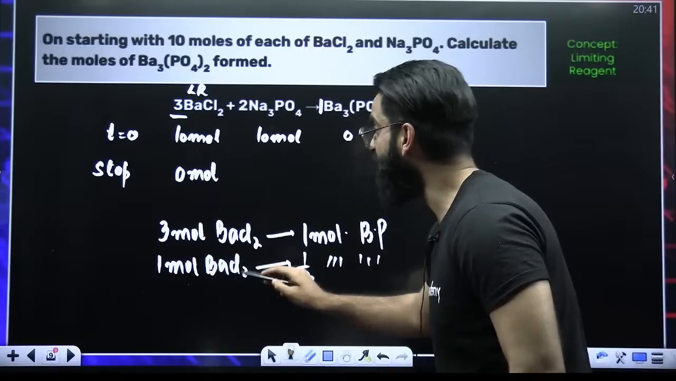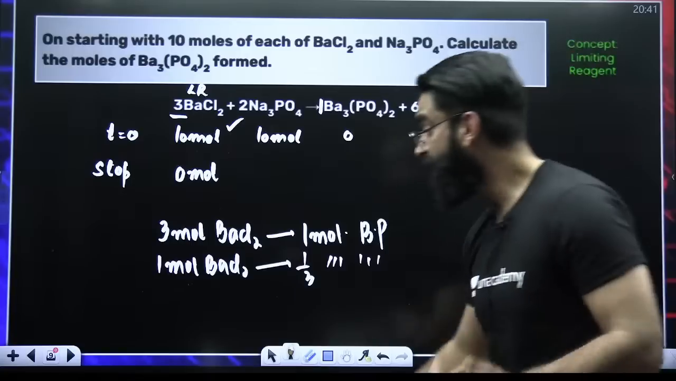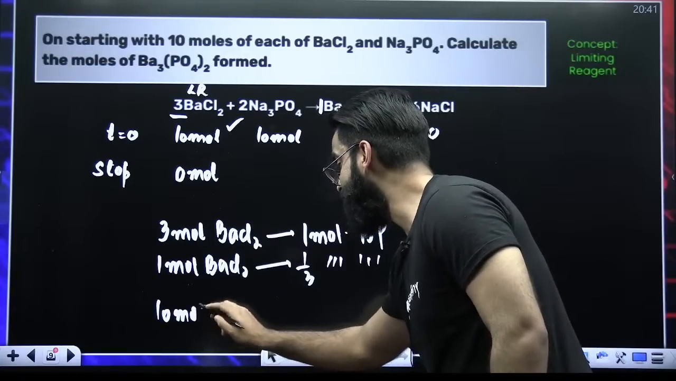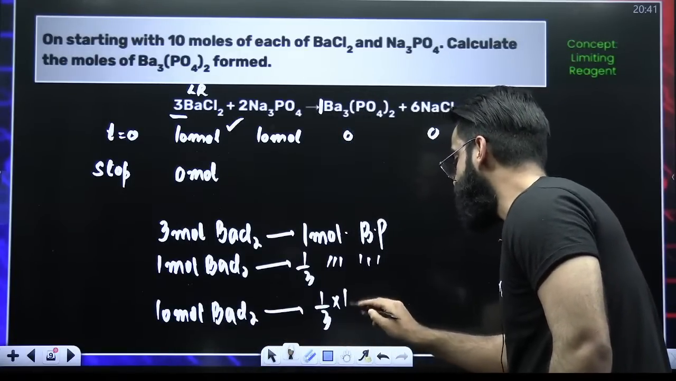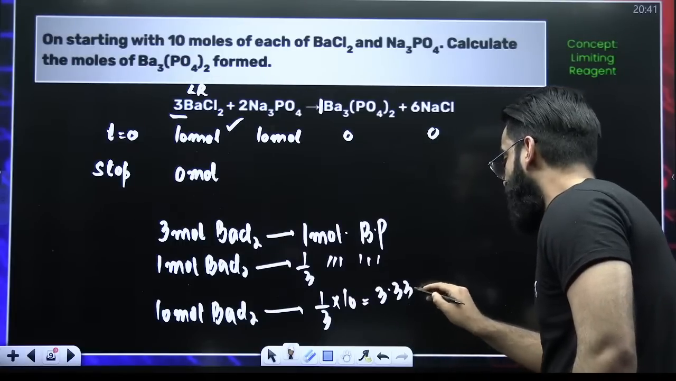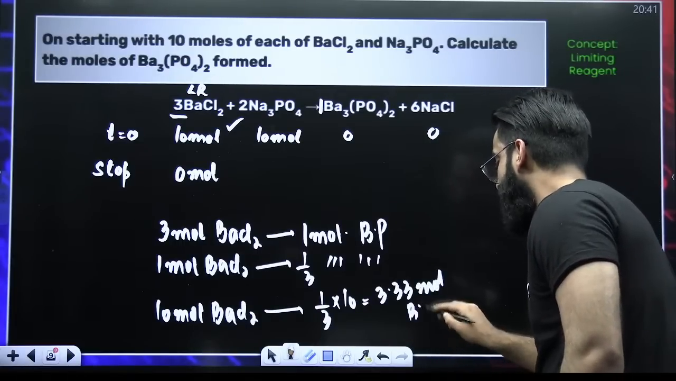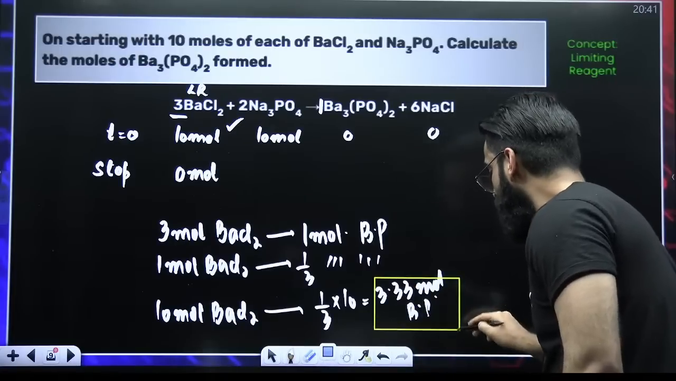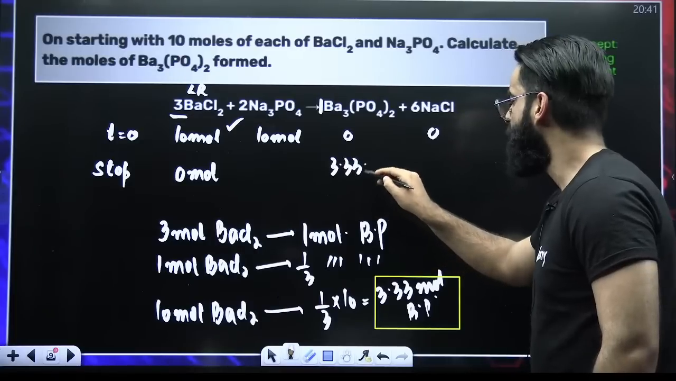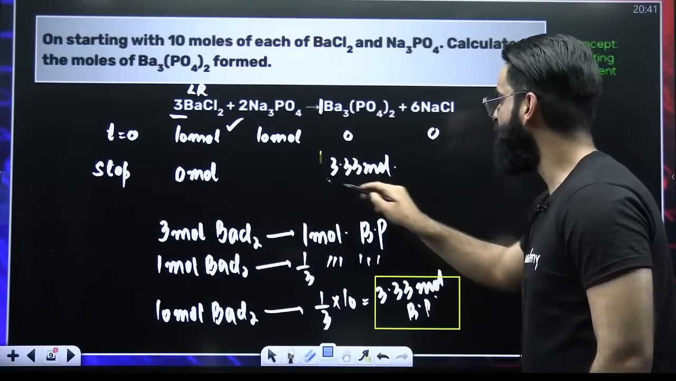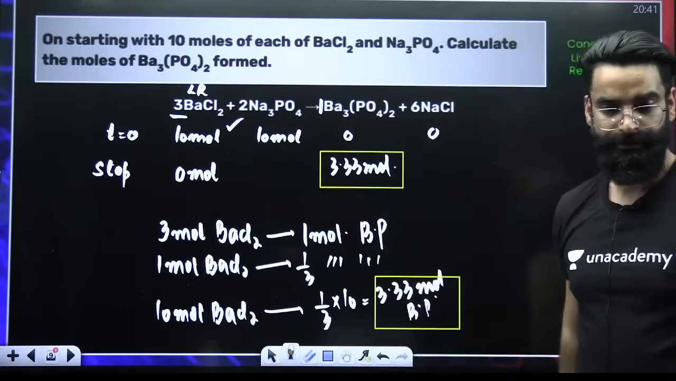But did we start with 1 mole of BaCl2 or 10? We started with 10 moles of BaCl2. So 10 moles of BaCl2 would be forming 1 by 3 into 10. The value comes out to be 3.33 moles of barium phosphate. So you got to know finally at the end of the reaction, 3.33 moles of barium phosphate would get formed.